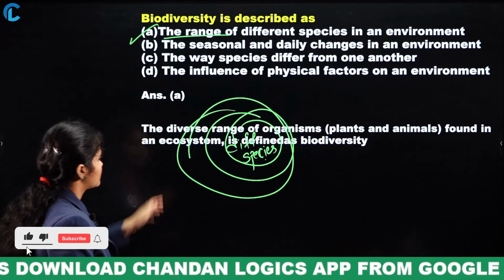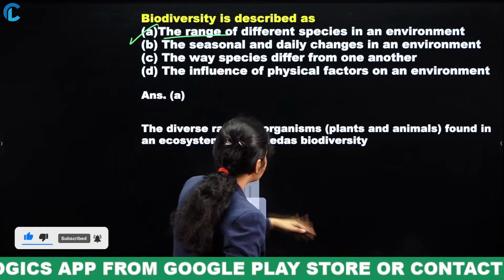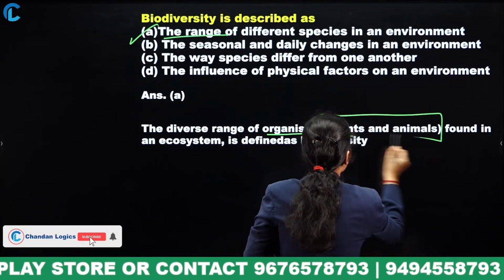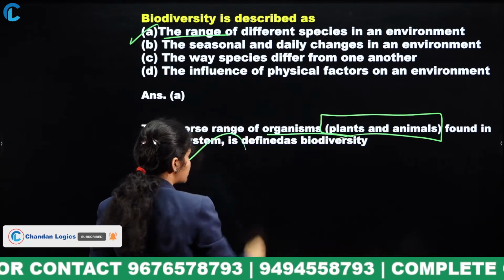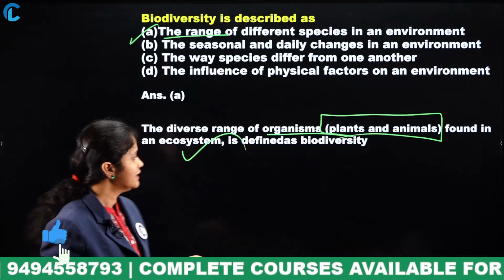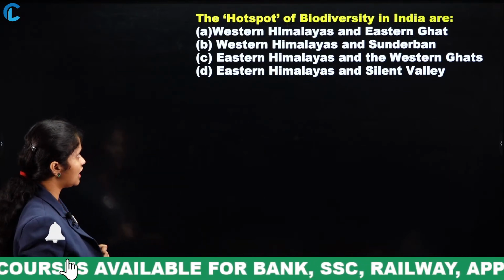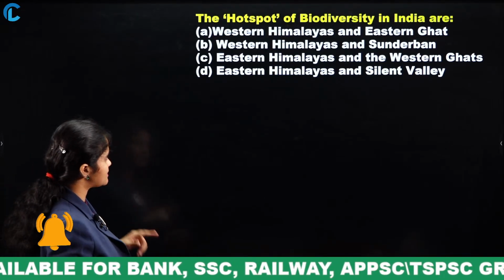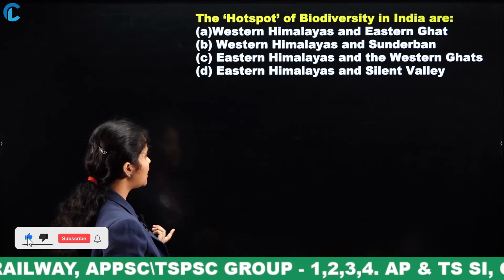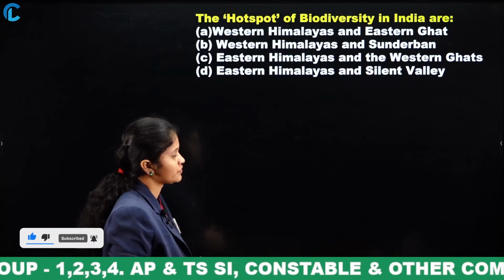Next, the diverse range of organisms, which includes plants and animals found in an ecosystem, is defined as biodiversity. Next, the hotspot of biodiversity in India are: Western Himalayas and Eastern Ghats, Western Himalayas and Sundarbans, Eastern Himalayas and Western Ghats, Eastern Himalayas and Silent Valley.